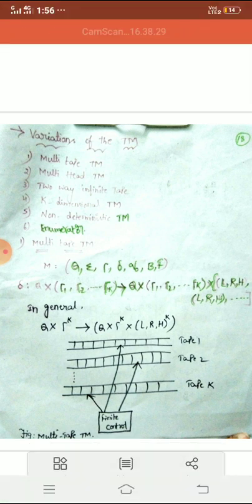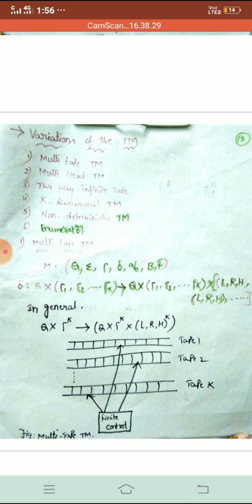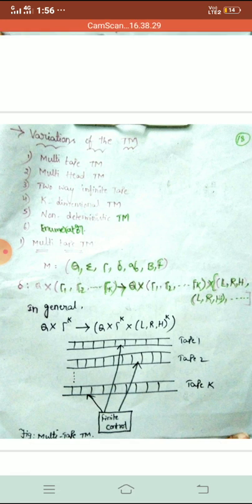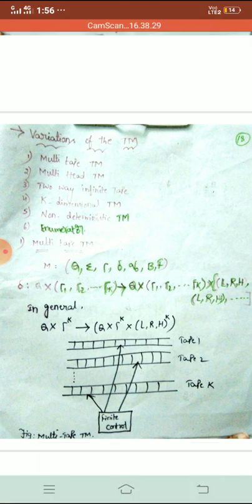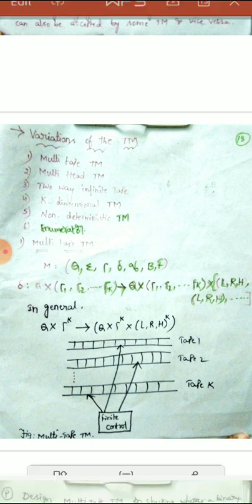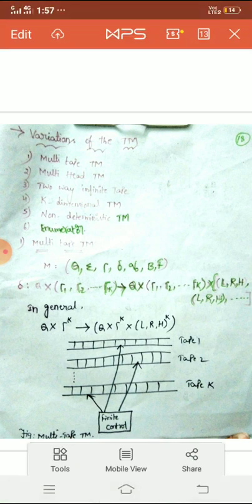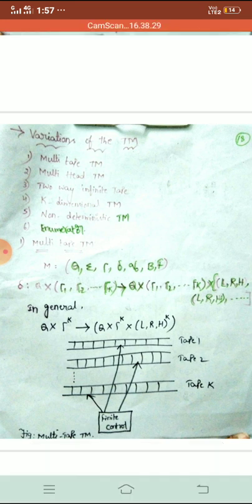First, multi-tape Turing machine. As usual, it is defined by a 7-tuple, and where it varies is the transition function. Observe the transition function. Here we have tau 1, tau 2 and so on, tau k. Why tau k? Because I have considered k number of tapes. Instead of one tape, k tapes are considered. So one symbol from each tape, right? And it takes you to another state,